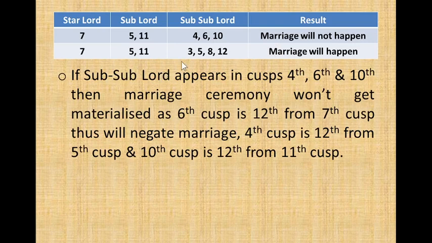Then marriage will happen if sub-sublord appears in favorable position. So if sub-sublord instead of 4, 6, 10 appears in 3, 5, 8 and 12, then marriage will happen, because 3 is 9th from 7th, 5th supports 7th, it's 11th from 7th, 8th is 2nd from 7th, so it's neutral, and 12 is 6th from 7th, it's neutral. So there are 2 positive cusps and 2 neutral cusps. So if sub-sublord appears in favorable positions, then marriage will certainly happen, but if it appears in unfavorable position, then marriage will not happen.